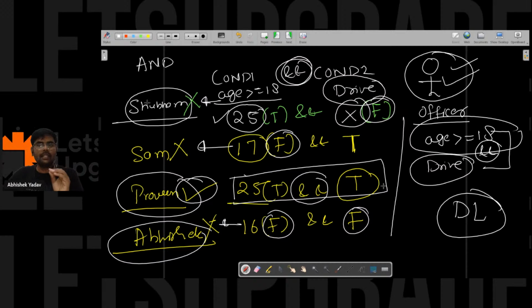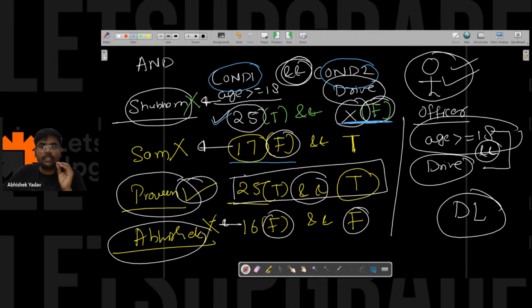So in the case of Shubham, he will check condition 1 and also condition 2, because condition 1 is true, so he will move to condition 2 also. Right everyone? Yes or no?